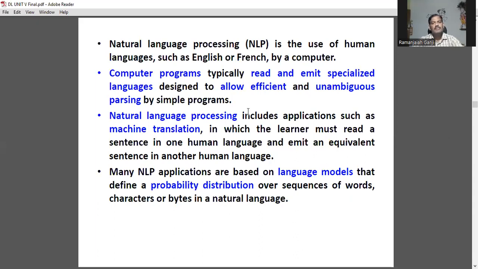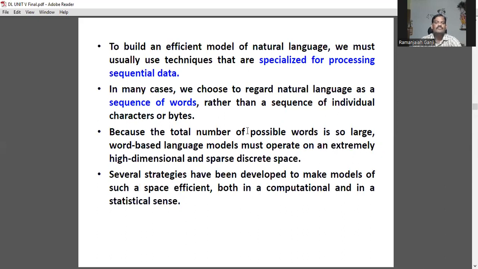So NLP, as I already told you, is the use of human languages by a computer. Natural language processing includes various applications such as machine translation, and it also defines probability distributions. Natural language processing can process sequences of words rather than sequences of individual characters or bytes.